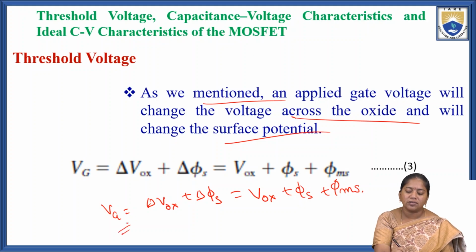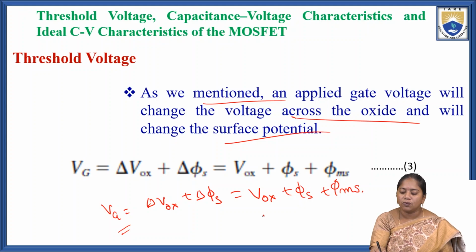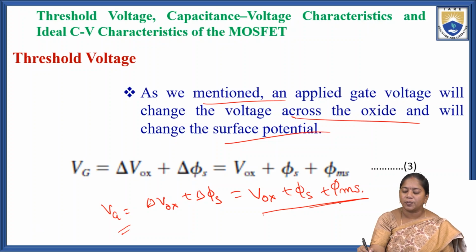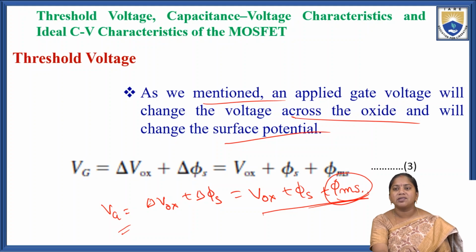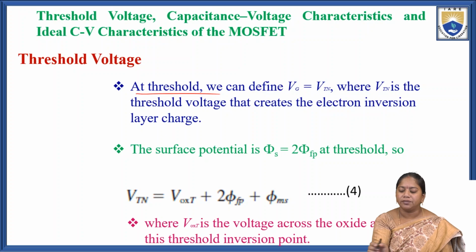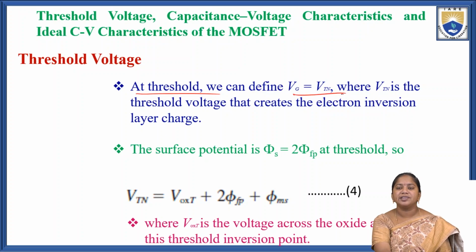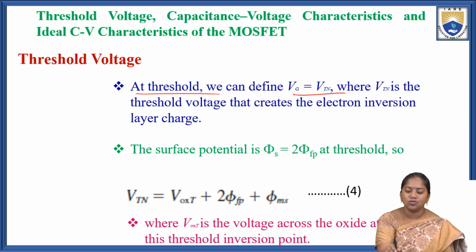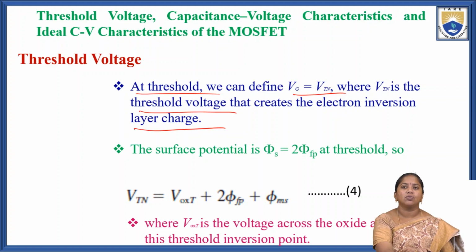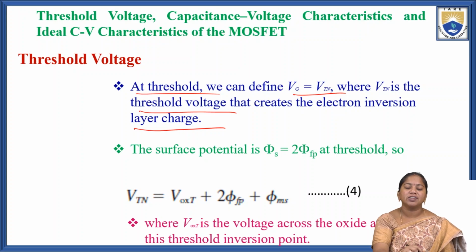So the gate voltage Vg equals delta Vox plus delta phi s, which equals the oxide layer voltage Vox plus phi s plus phi ms. Here phi ms is the potential difference between the metal and semiconductor. At threshold, we define Vg equal to Vtn, where Vg is the gate voltage and Vtn is the threshold voltage that creates the electron inversion layer charge.